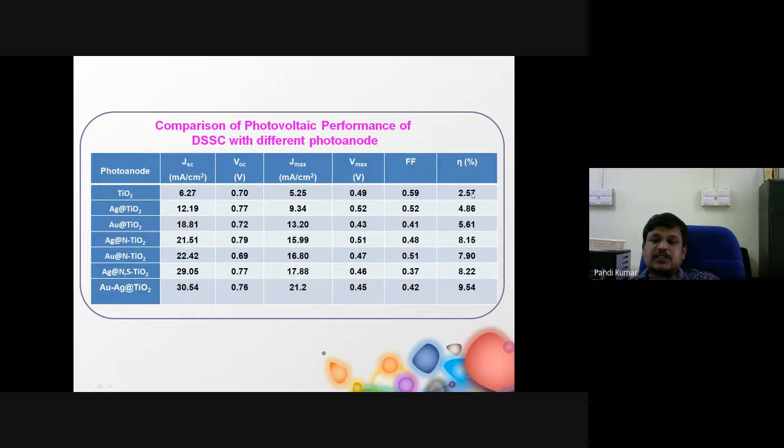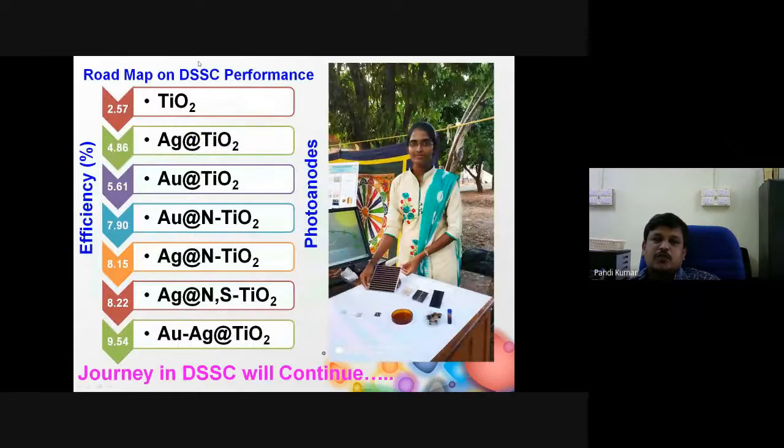Initially we started with 2.5% with the TiO2. Once we introduced silver, that doubled, and after adding gold, it improved further, and we achieved the maximum efficiency of 9.54%. So this is the roadmap. We started with the TiO2 with an efficiency of 2.57%, and we have ended with nearly 10% with this bimetallic system. Meanwhile, we are crossing over from silver, gold doping to nitrogen and sulfur.